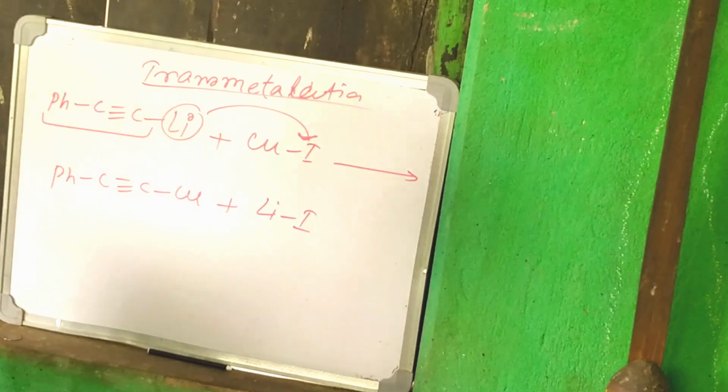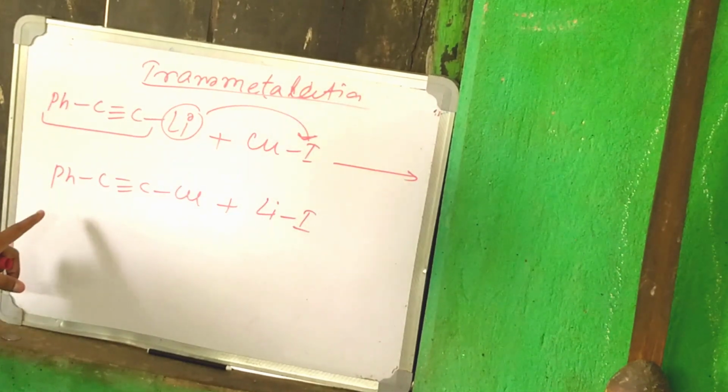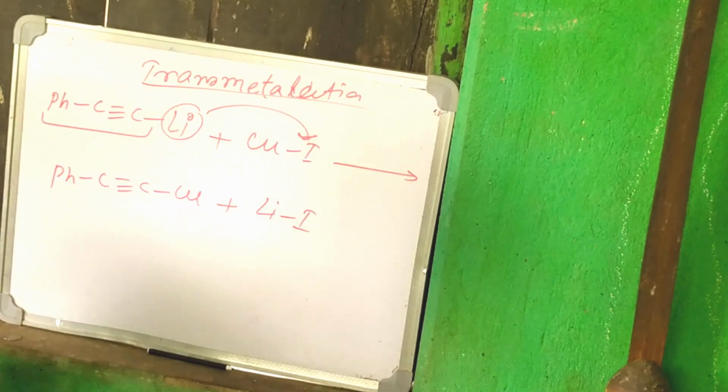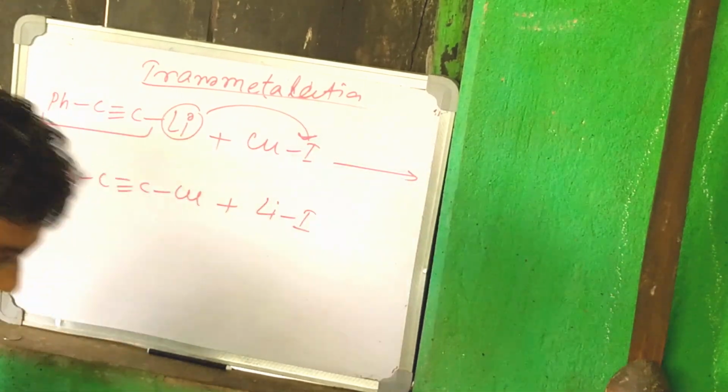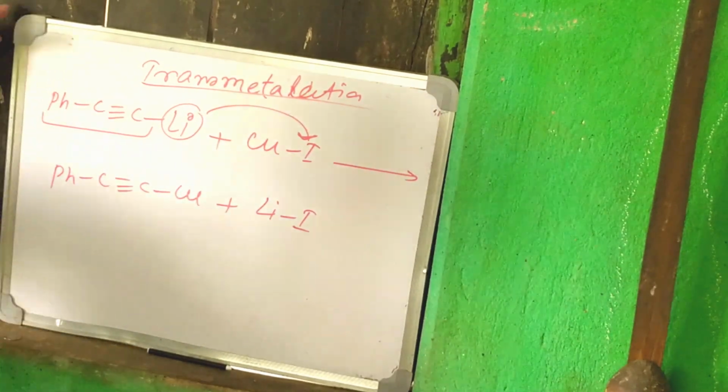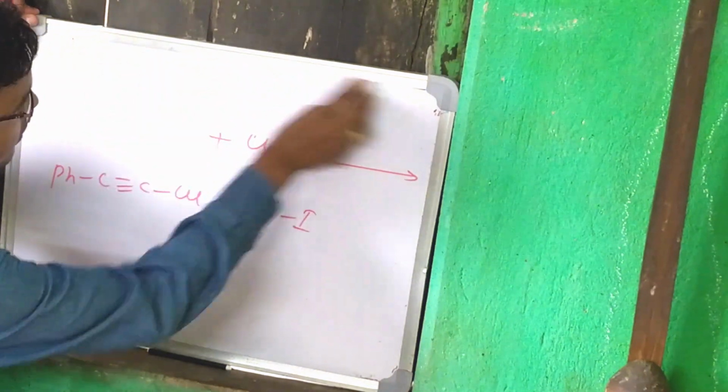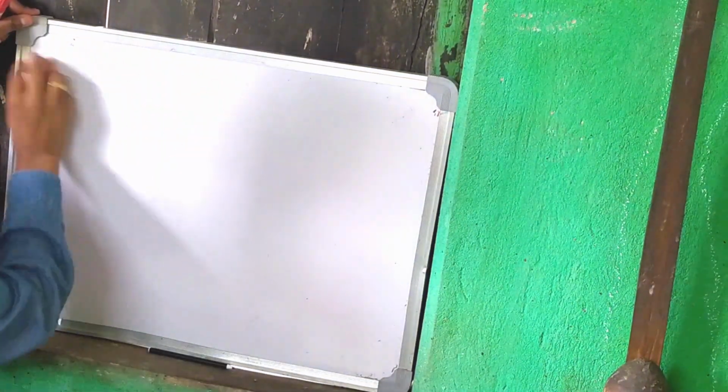In organometallic reactions, this reaction is also important. When we talk about transmetallation in organometallic reactions, we will discuss it in further detail. Now, that is all about transmetallation and beta hydride elimination.